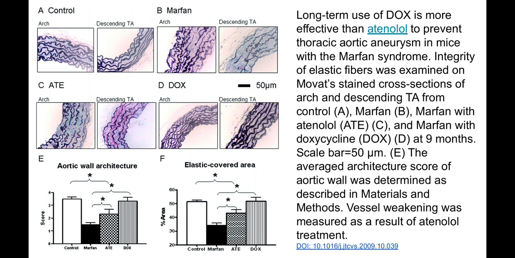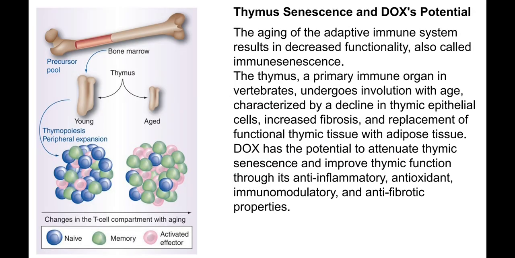So treating them with doxycycline, and doxycycline is better than another antihypertensive drug like atenolol. This is again astonishing, that a tetracycline antibiotic can help to recover the elasticity of the aorta. This is absolutely fantastic result in my opinion.